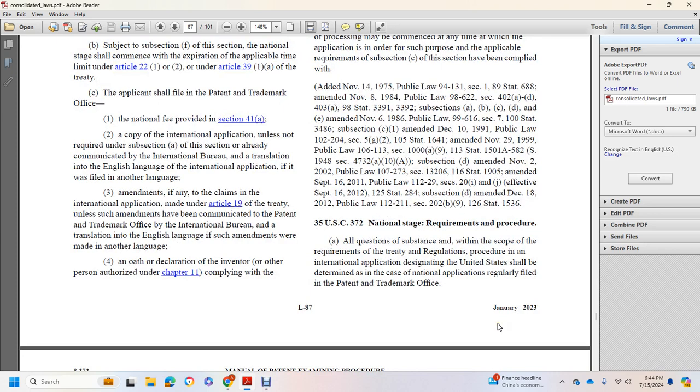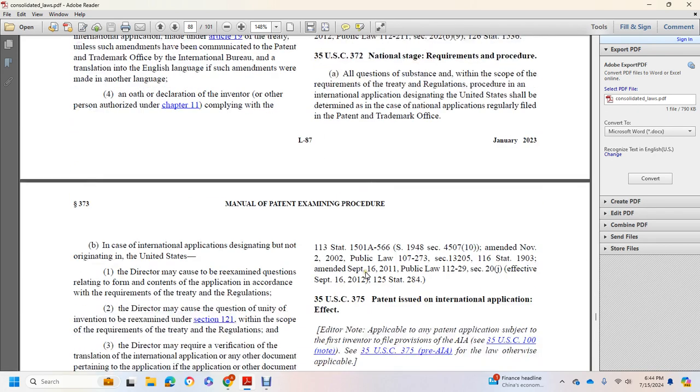Title 35 U.S. Code 372, National State Requirement and proceed with all questions of substance for the scope of the requirements treaty regulations preceding the international application designated in the United States shall be determined in the case national application require regular file with the Patent and Trademark Office.